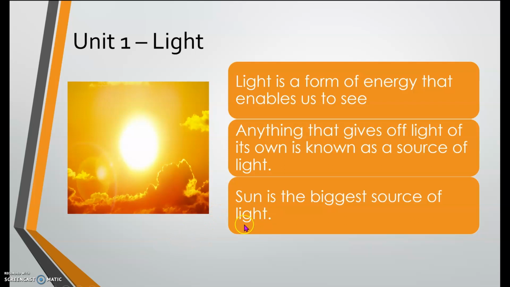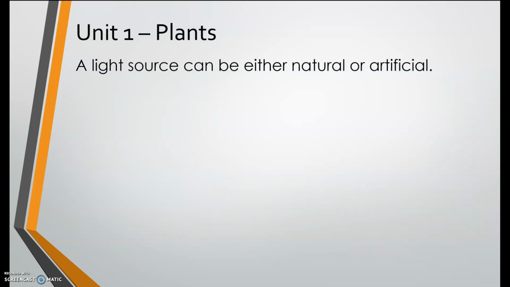Okay, next. A light source can be either natural or artificial. Repeat after me. A light source can be either natural or artificial. Your turn. Very good.